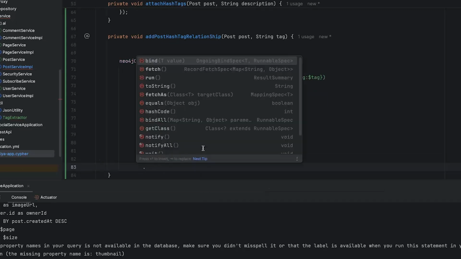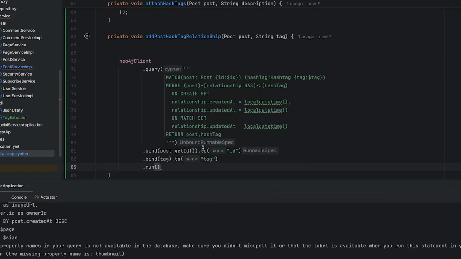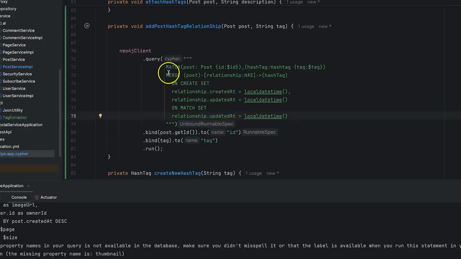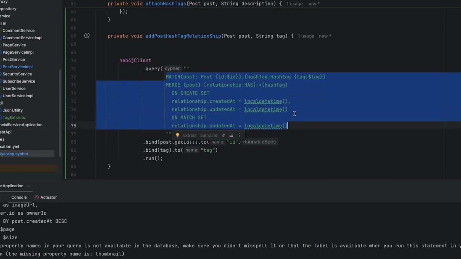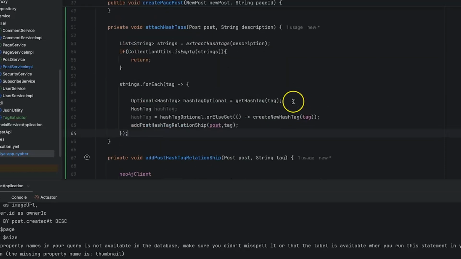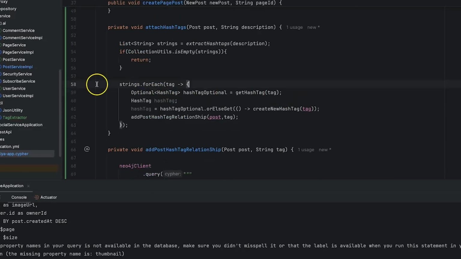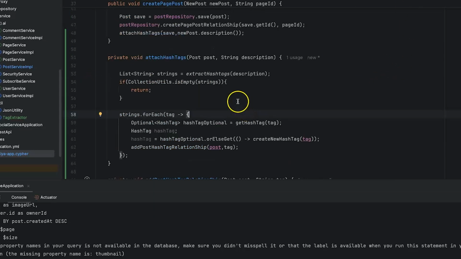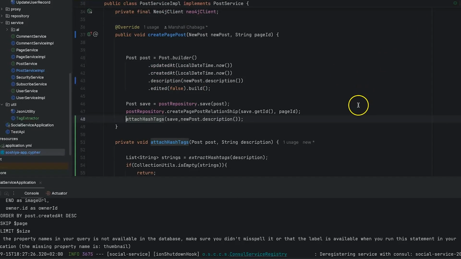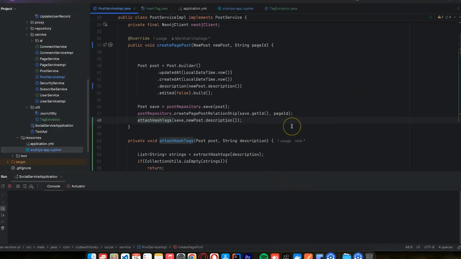And after doing this, I can run. So we are not returning anything, we are not fetching anything. So what I can do, I can remove this return. I don't want to return anything here. Let me remove this. And after running this, it's just creating the relationship, and we are okay with this. So what I can do now, I think our code is now fine. I think it's time for us to test this, and we are saving a new post with the hashtag. So let me restart the application and test this logic.